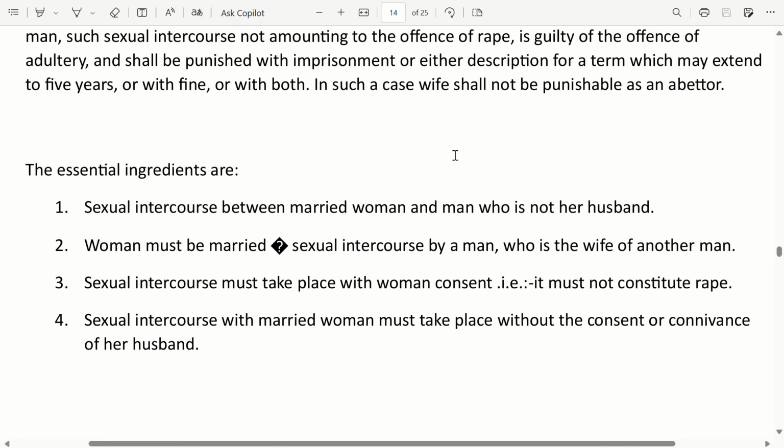The essential ingredients are sexual intercourse between a married woman and a man who is not her husband. The woman must be married, and the sexual intercourse is by a man with the wife of another man. Sexual intercourse must take place with the woman's consent, that is, it must not constitute rape. Sexual intercourse with the married woman must take place without the consent or connivance of her husband.